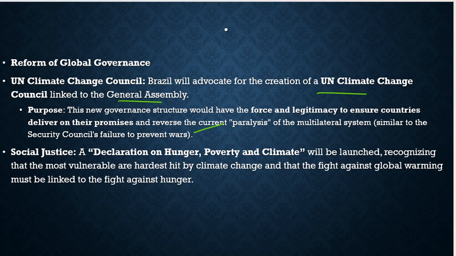Social justice: a declaration on hunger, poverty, and climate will be launched, recognizing that the most vulnerable are hardest hit by climate change and that the fight against global warming must be linked to the fight against hunger. So, definitely, it is also the necessity of the time.